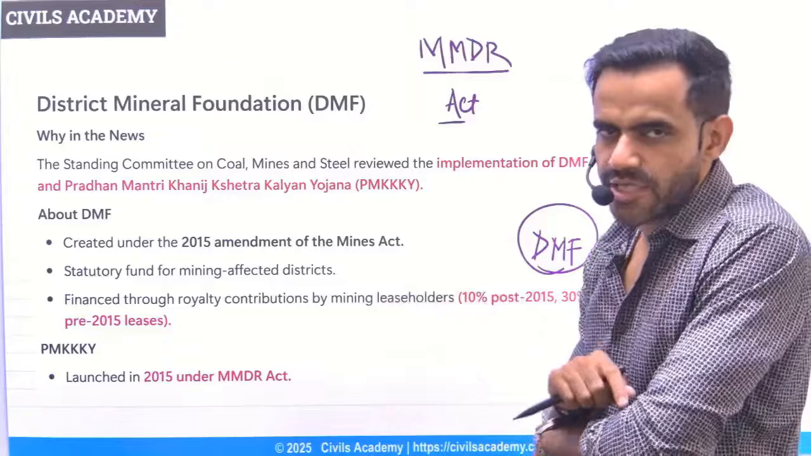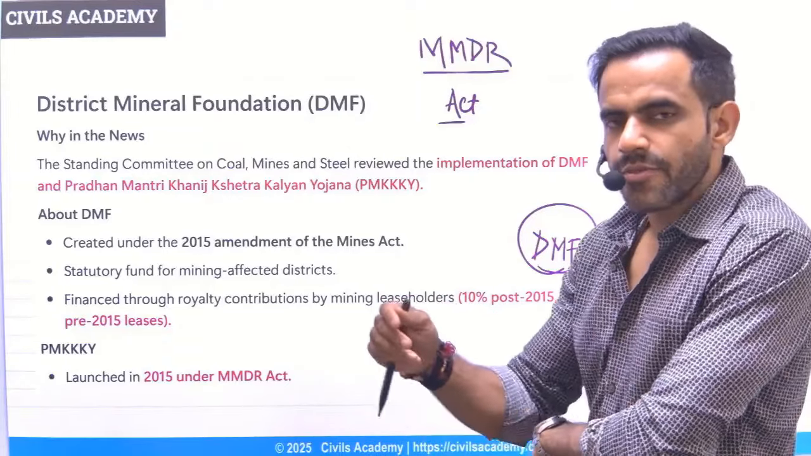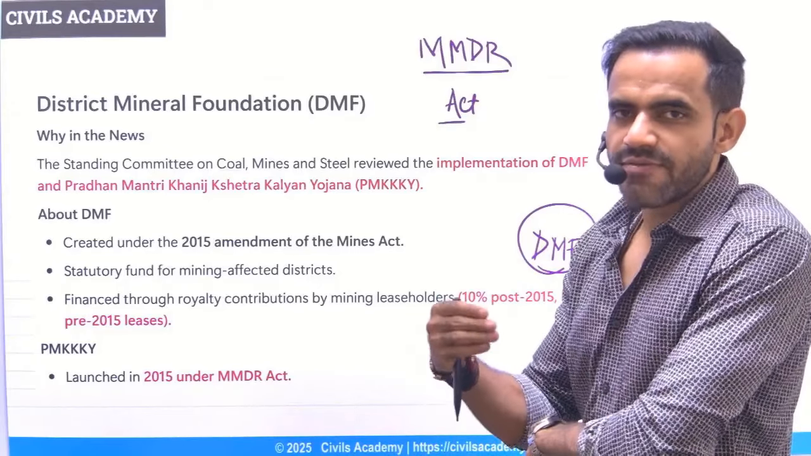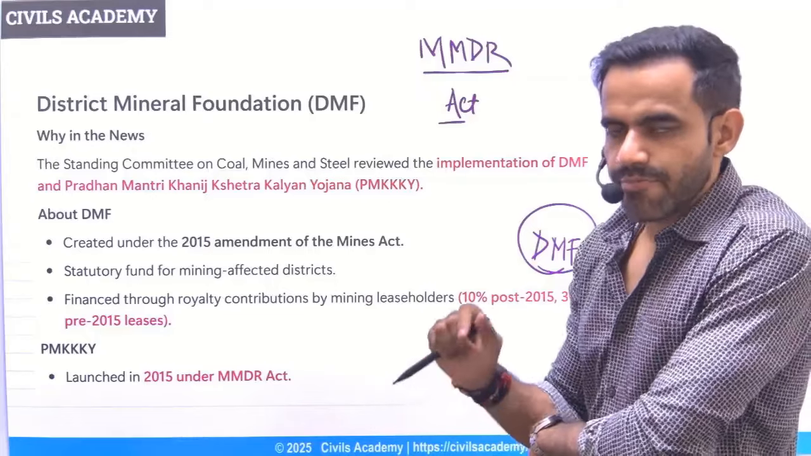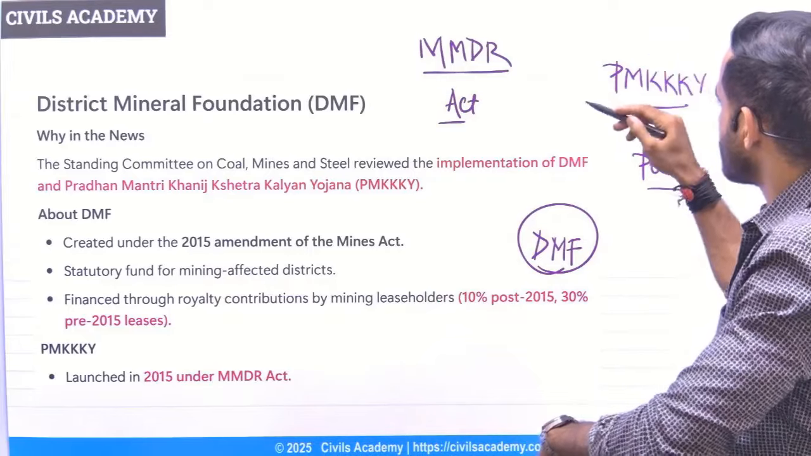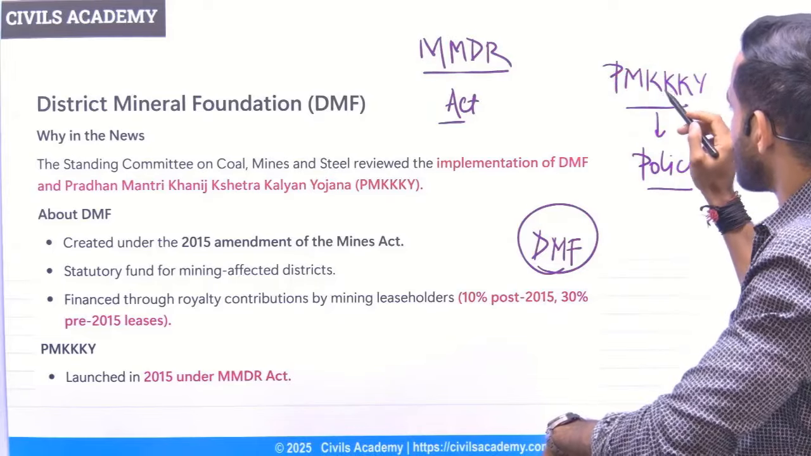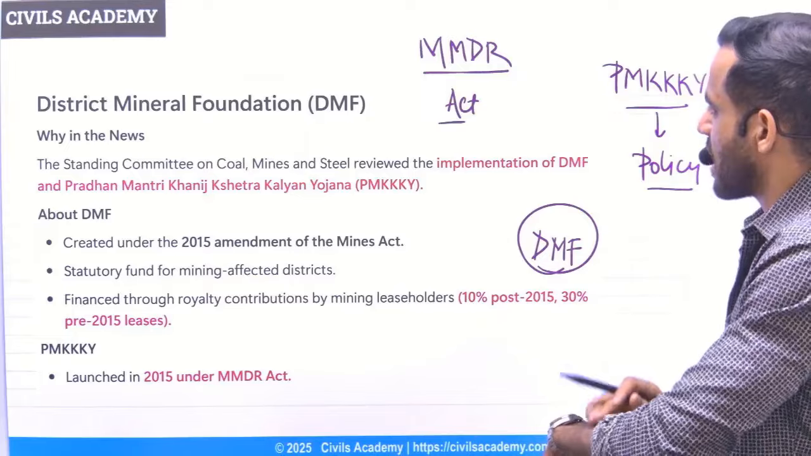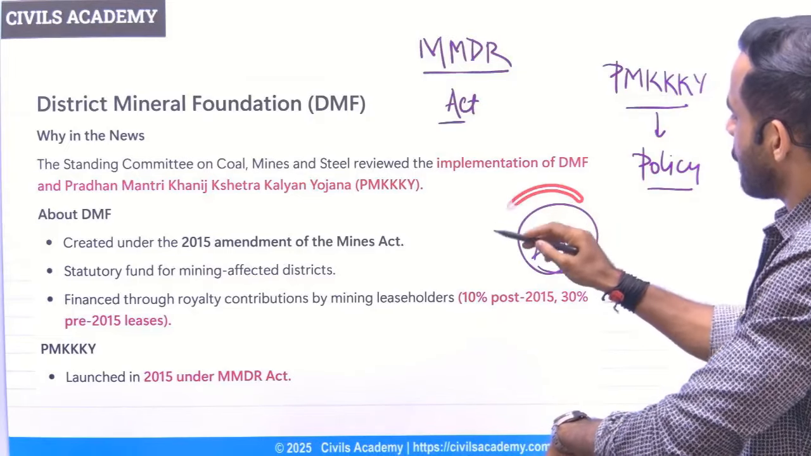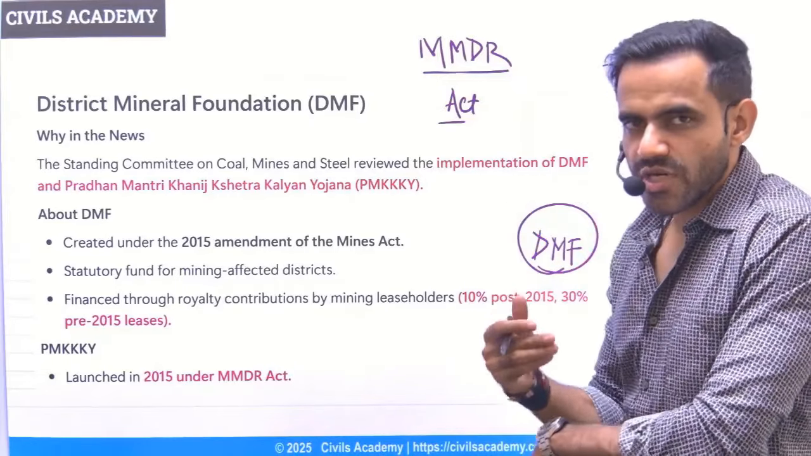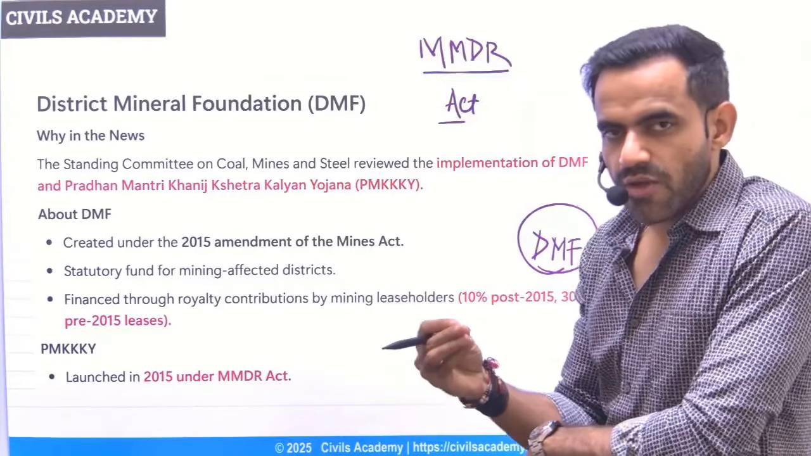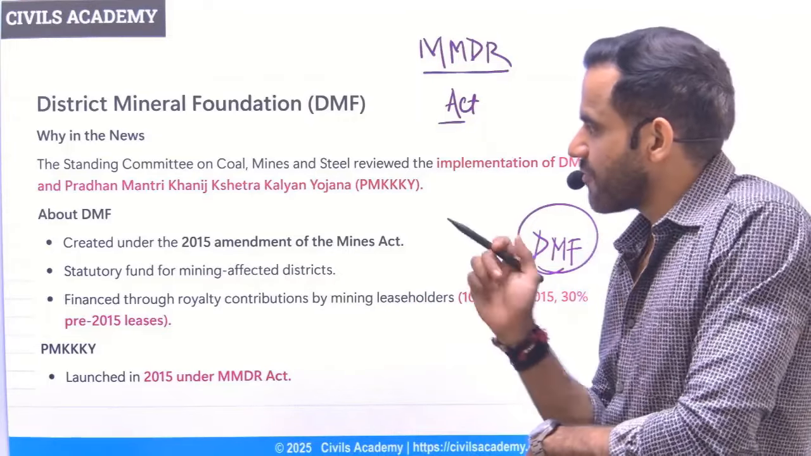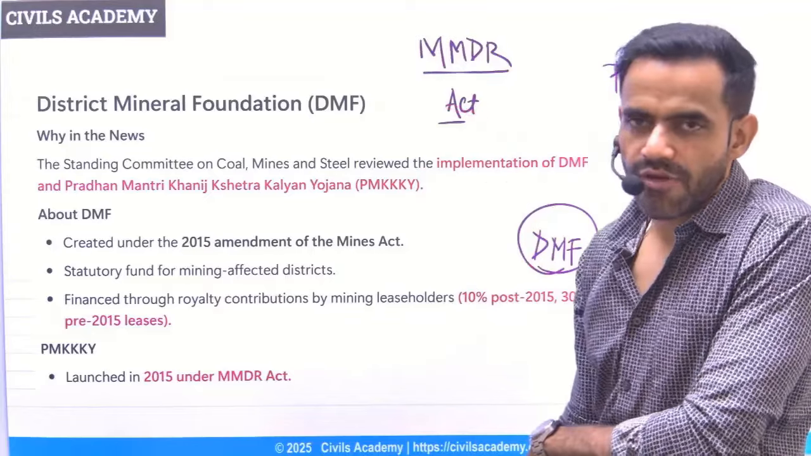Next is related to District Mineral Foundation. Now understand the entire issue. Mineral areas are there, minerals are extracted, but what about the people who are living in those areas? So for the welfare of those areas, there is a scheme. The name of the scheme is Pradhan Mantri Khanij Kshetra Kalyan Yojana. That means the welfare of the people who are in the mineral areas. That is the policy. Under this policy, basically a fund is set up. That is District Mineral Fund. This fund will be used for the welfare of the people residing in those mineral areas. And for the management, there is District Mineral Foundation.